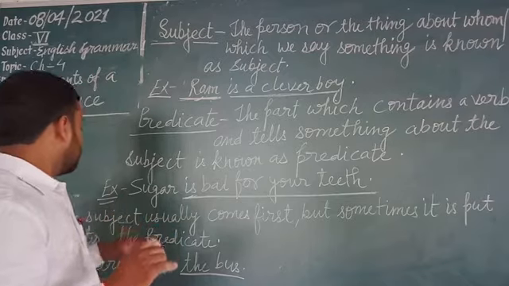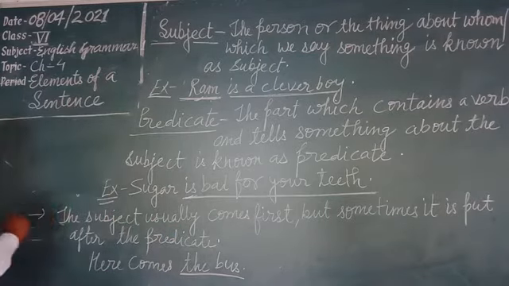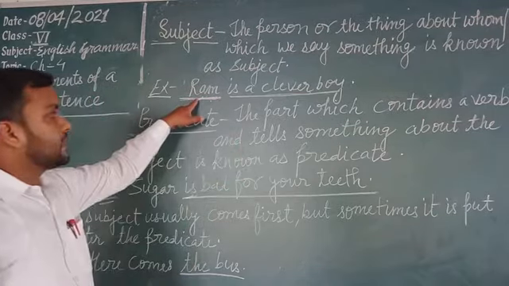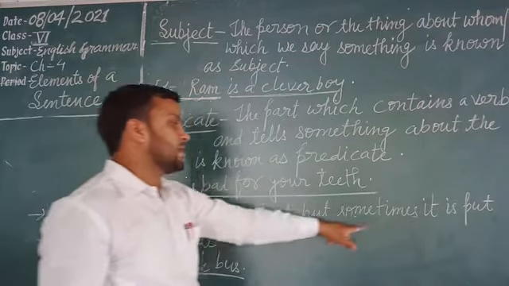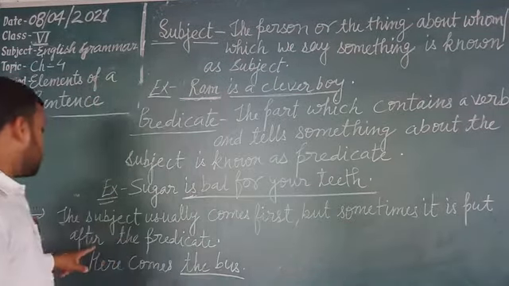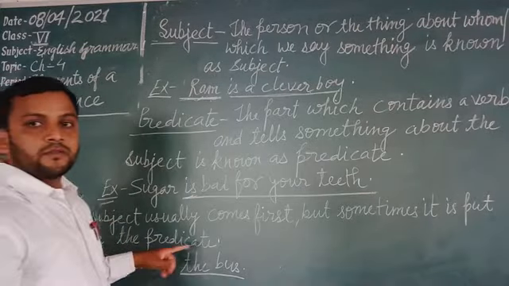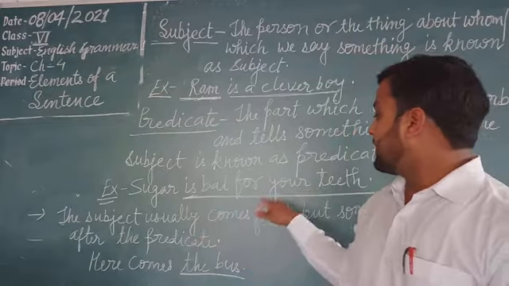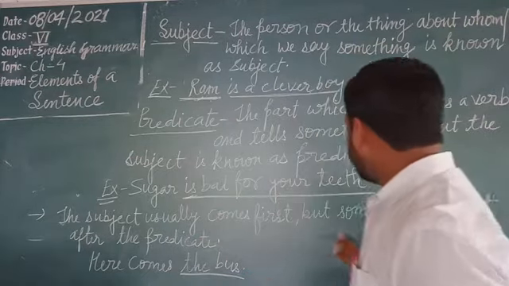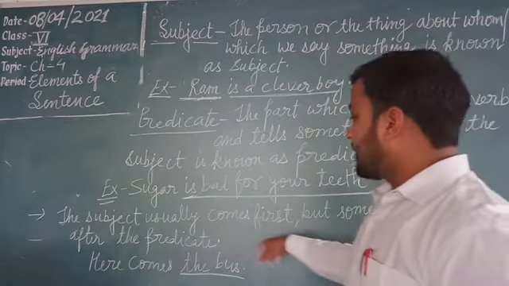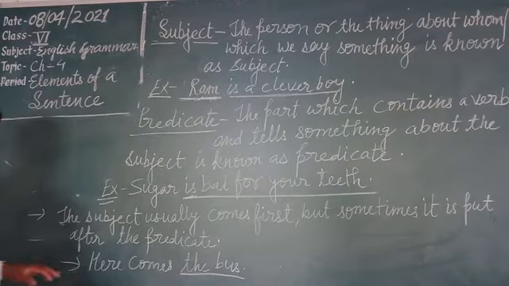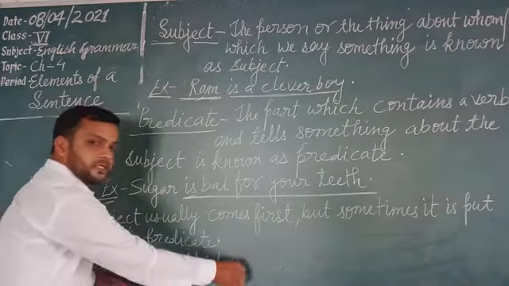Okay? Students, now see here. The subject usually comes first, as here, Ram is a clever boy. But sometimes it is put after the predicate. Just see the example here: Here comes the bus.